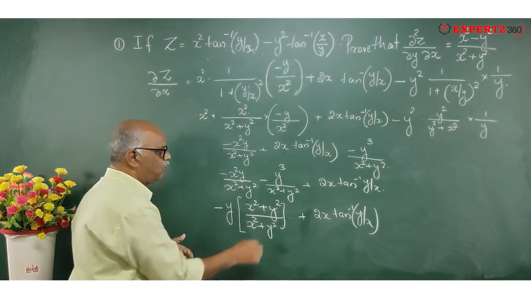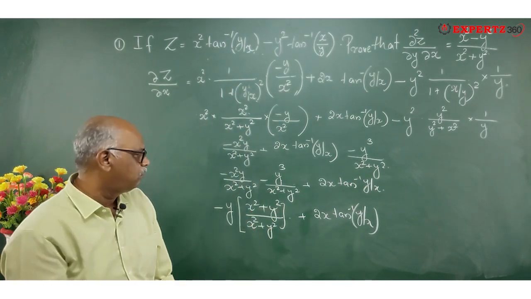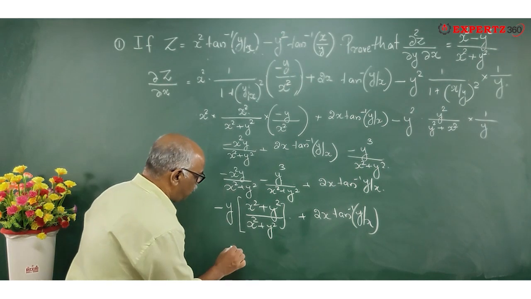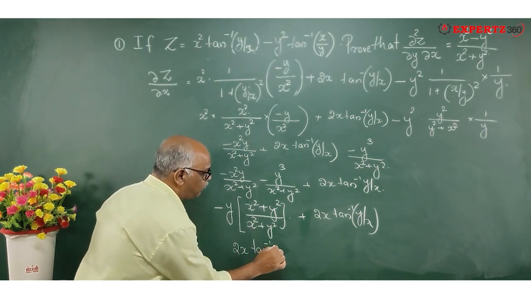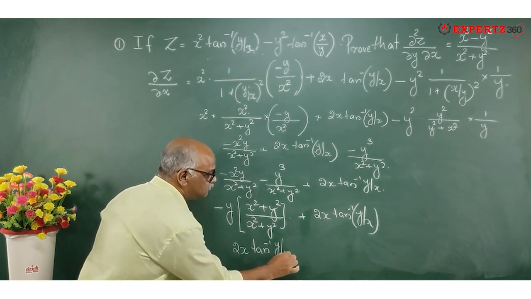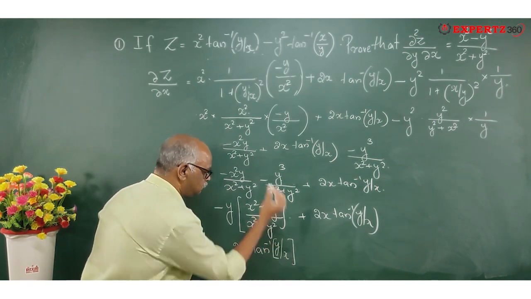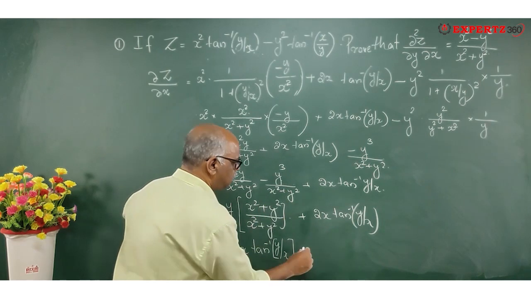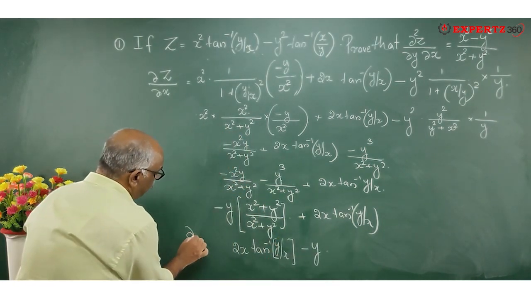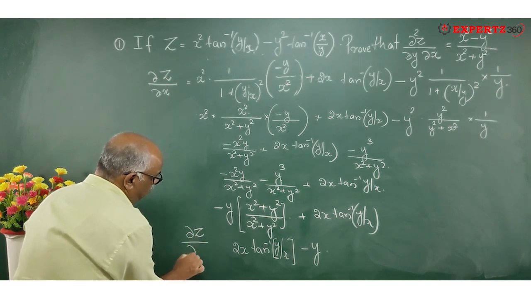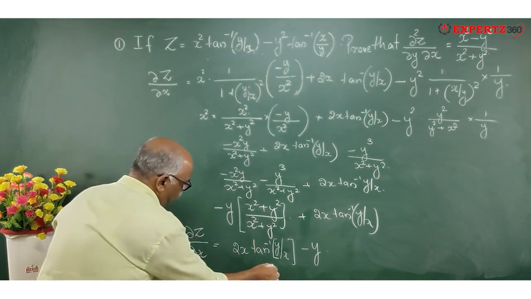So this x square plus y square and this x square plus y square get cancelled out. And what do you have now? It is just simple 2x tan inverse of y by x. This is what we have: dou z divided by dou x is equal.